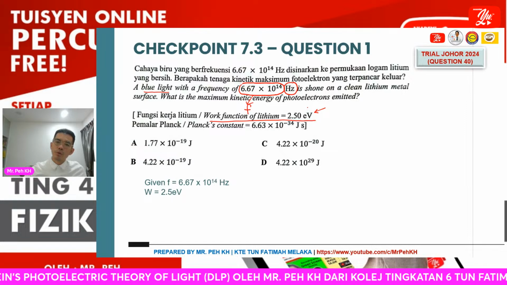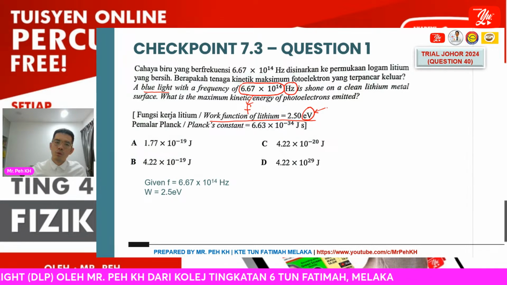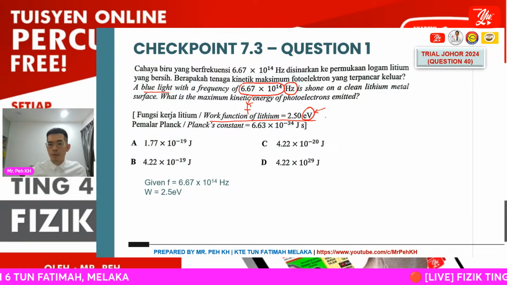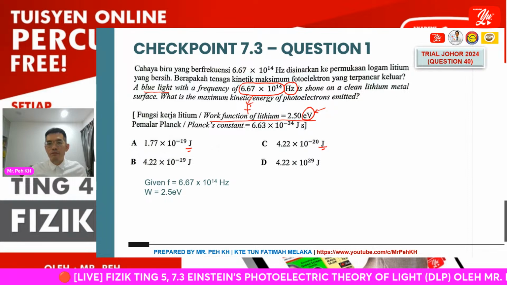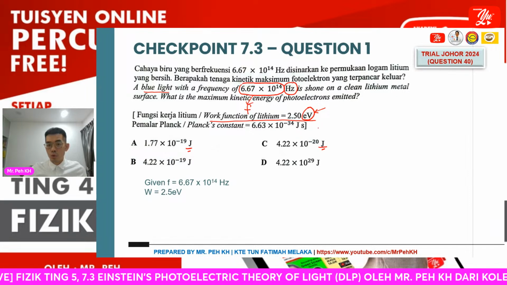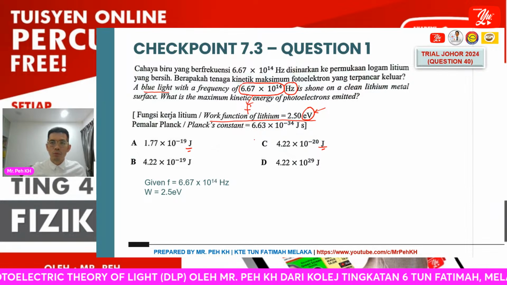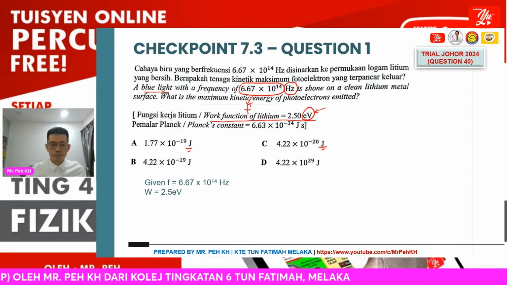The eV is also a unit for energy. The SI unit for energy is the joule, and the answer options are given in joule. So you have to change your eV value to joule, where 1 eV is equivalent to 1.60 times 10 power negative 19 joule.